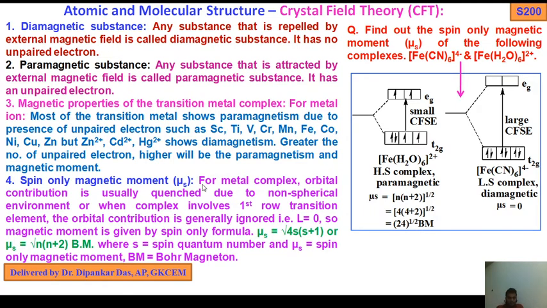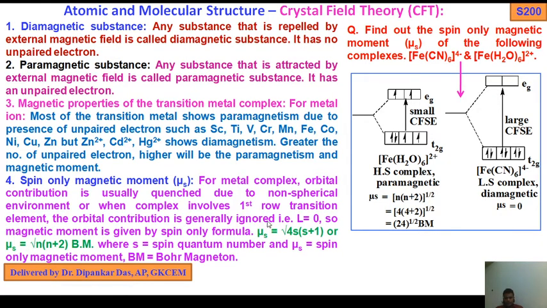Listen carefully. For metal complex, orbital contribution is generally quenched due to non-spherical environment, or when the complex involves first row transition elements. The orbital contribution is generally ignored. That is L equals 0. So magnetic moment is given by the spin only formula.